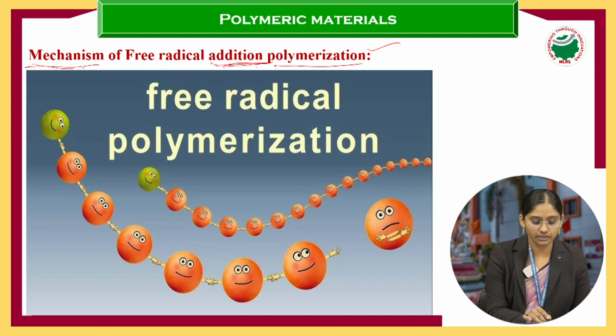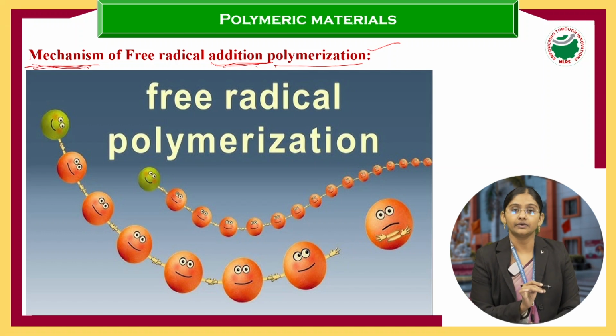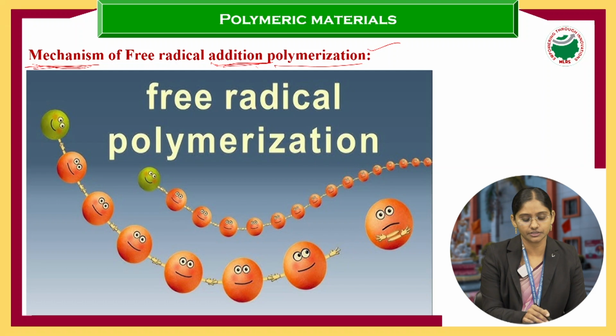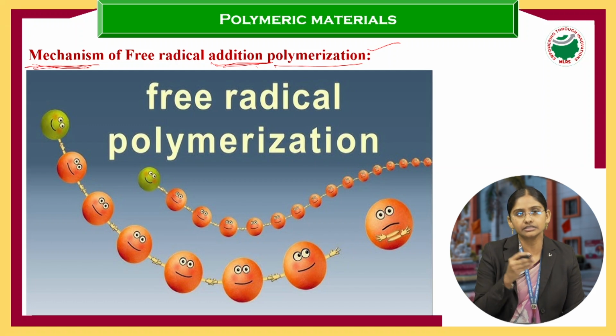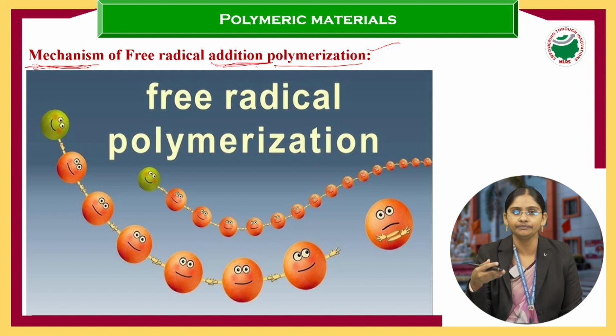Now, if you see here, it is the mechanism. What is the meaning of mechanism? For example, when a chemical reaction takes place, reactants convert into products, right? When reactants convert into products, we say that the chemical reaction occurred.